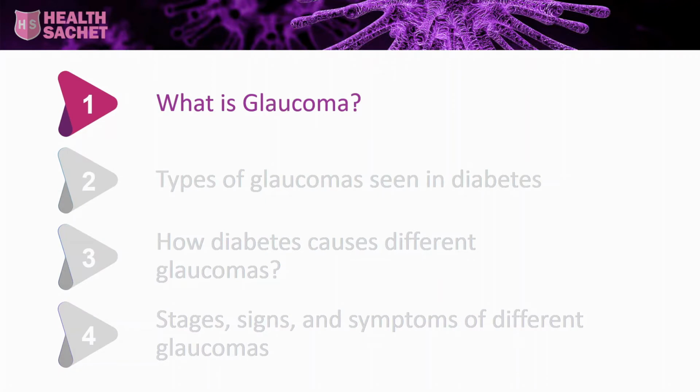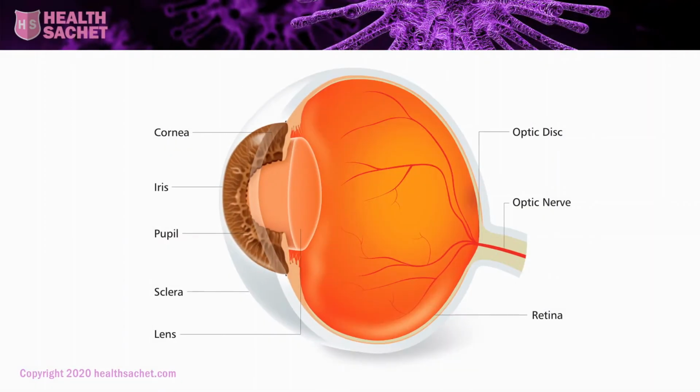What is glaucoma? This is a cut section of our eye. On the left is the front of the eye and on the right is the rear side of the eye. This brown ring is called the iris of the eye. The color of the eye that we notice is actually the color of the iris. This flap is called the cornea, which is a transparent covering on the front of the eye from where the light enters and falls on the back surface of the eye called the retina.